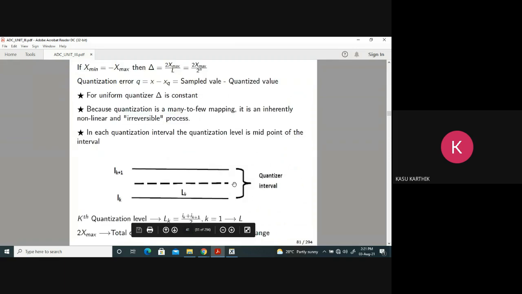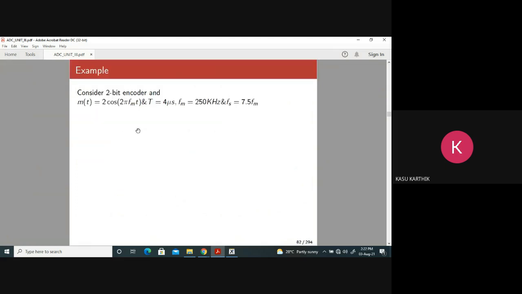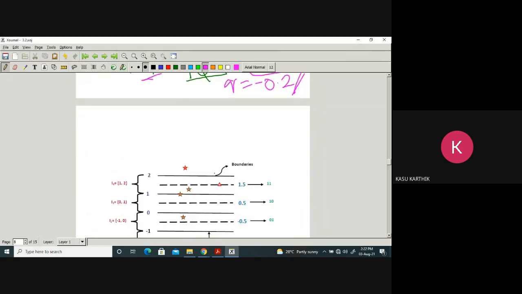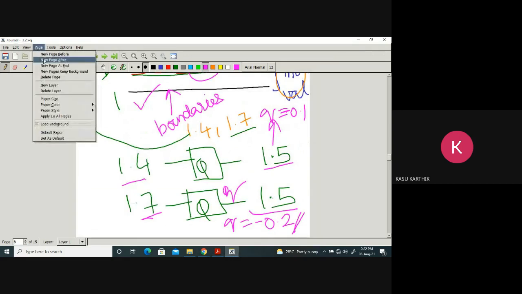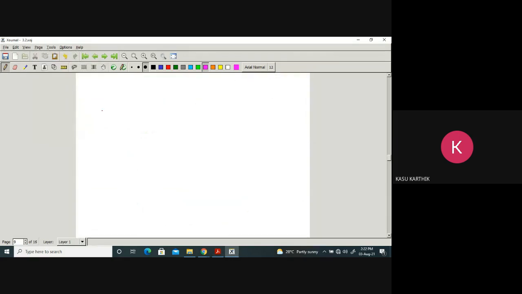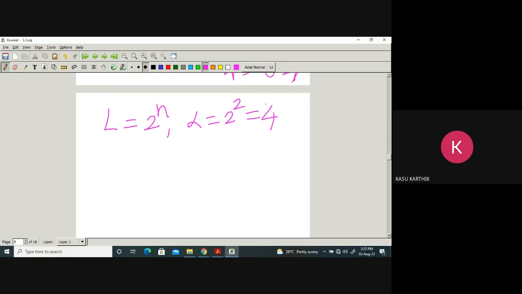Let us take one example. Consider a 2-bit encoder. First of all, they're asking to consider a 2-bit encoder, which means what? How many levels are there? L equal to 2 power n, the number of quantization levels. If n equal to 2, L equal to 2 power 2, that is 4, which means we have 4 levels. We will discuss what those 4 levels are, one by one.